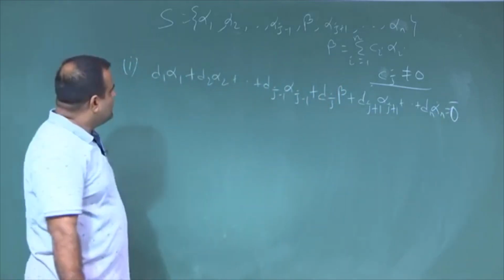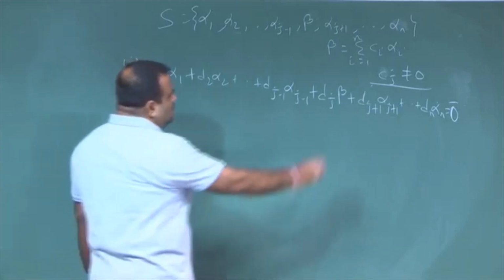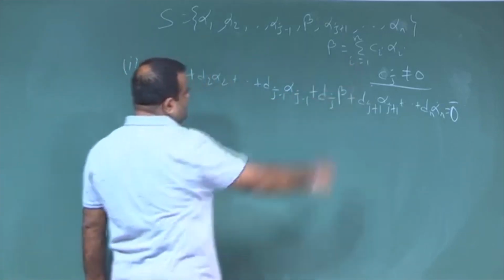Okay. So, now we know this beta can be written in terms of the alpha i's.